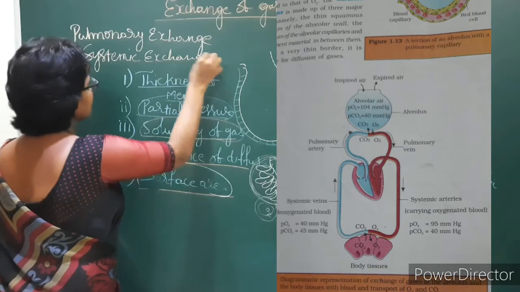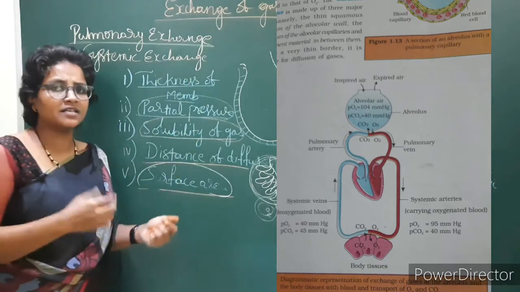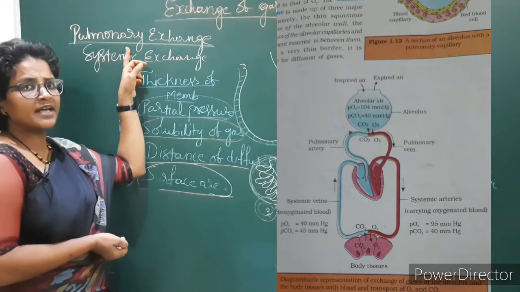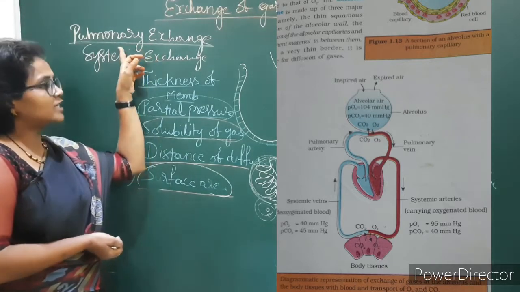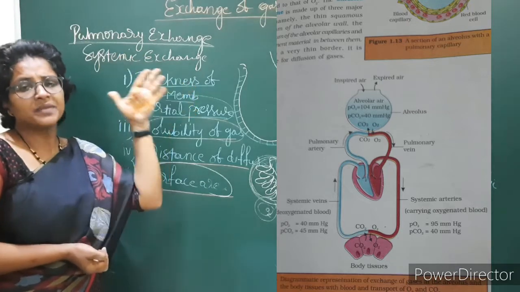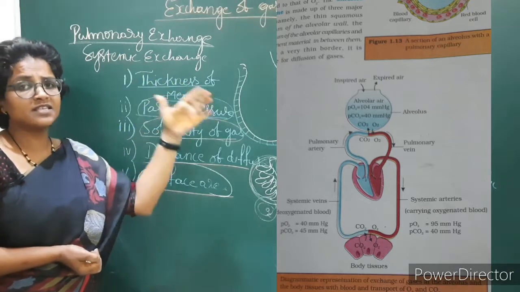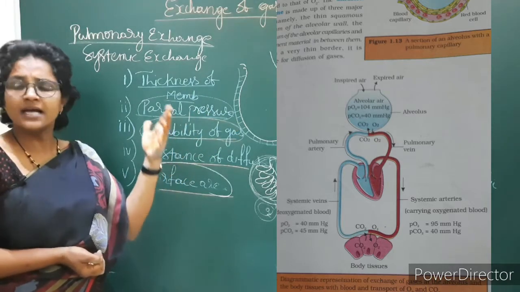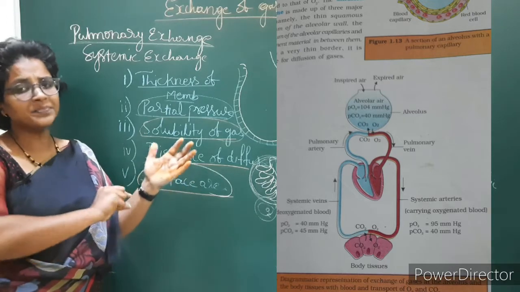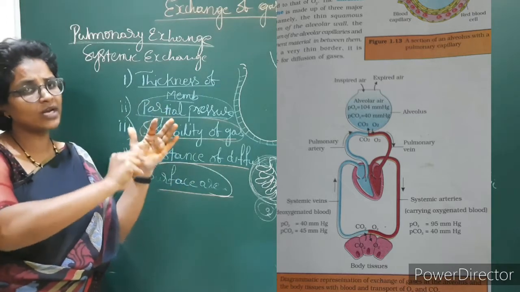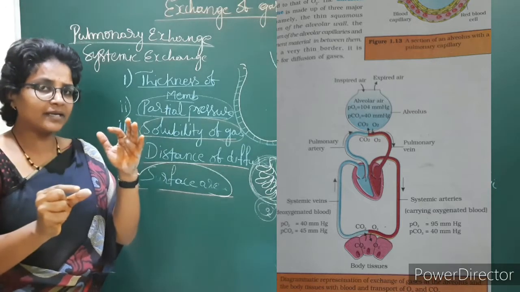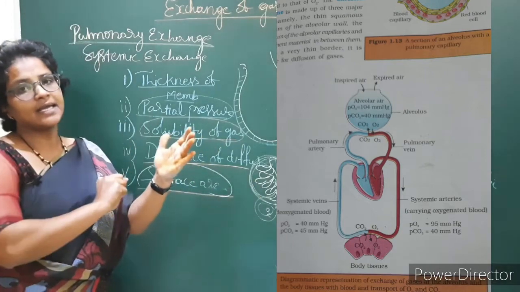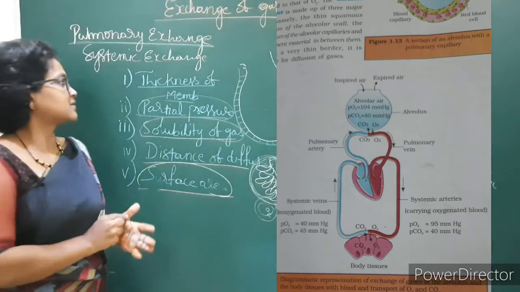Pulmonary exchange is nothing but, depending on the partial pressure of oxygen and partial pressure of carbon dioxide. In the pulmonary exchange, in the alveoli partial pressure of oxygen is more, and in the pulmonary capillaries partial pressure of oxygen is less. By that there will be the exchange of gases. Oxygen from the alveoli enters into the pulmonary capillaries, carbon dioxide from the pulmonary capillaries enters into the alveoli. Like that the pulmonary exchange takes place.